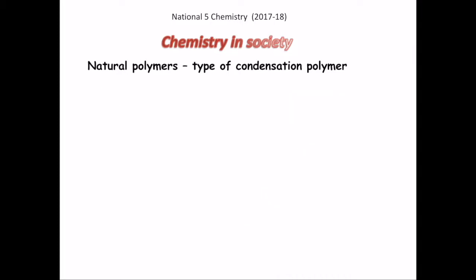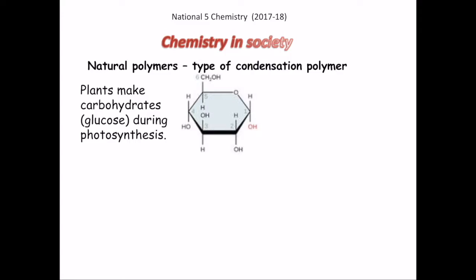The next example of natural polymers is carbohydrates. Plants make carbohydrates, which is glucose, during photosynthesis, and glucose is the simplest kind of carbohydrate. So you can say in a way that glucose is the monomer that plants prepare during photosynthesis.